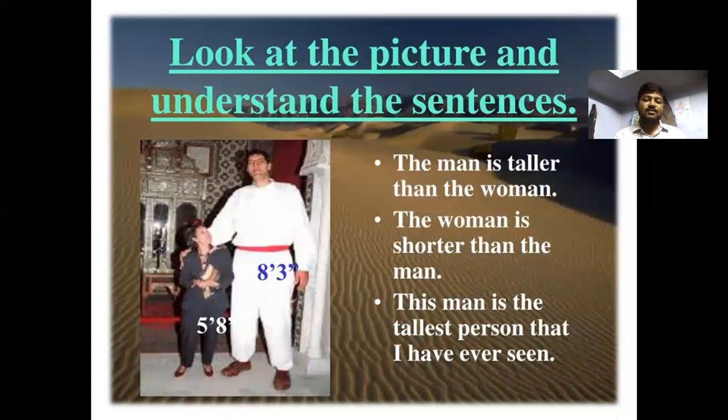Look at this sentence and try to understand the picture properly. The man is taller than the woman. It is a comparative degree sentence. The woman is shorter than the man. It is also comparative degree. This man is the tallest person that I have ever seen. It is a superlative degree because the man is compared with all the persons I have seen before.